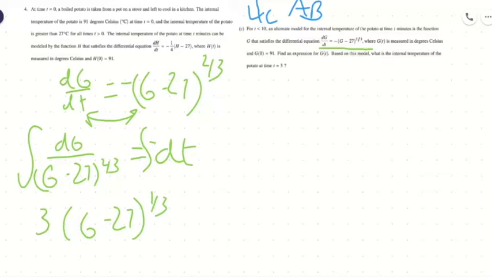We use our regular integration functions, and we get 3 times g minus 27 to the 1/3. And so that equals negative t plus what? Whenever we integrate an indefinite integral, remember, we always need to put the constant of integration, c. And that's really, really important.